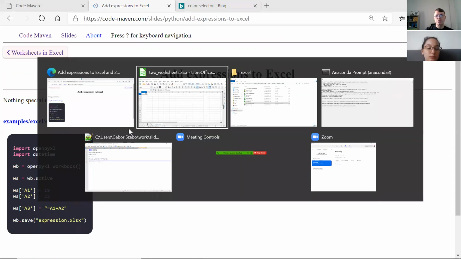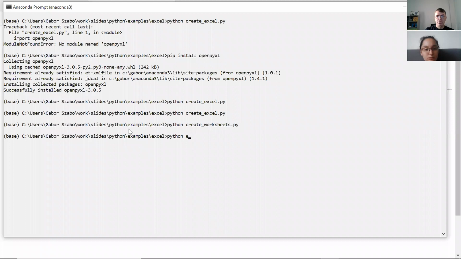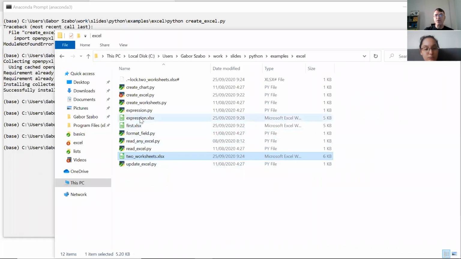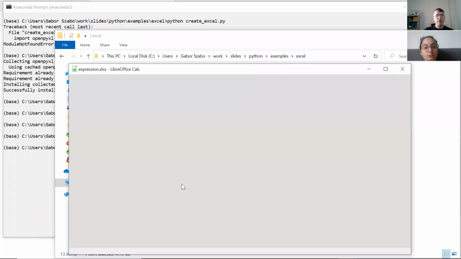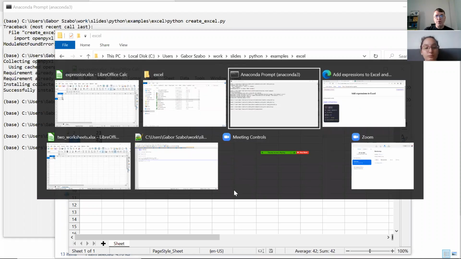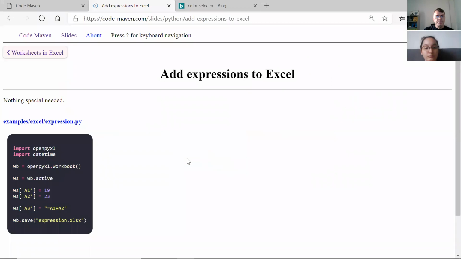So let's run this one, Python expression. It finished, and I can see there is this expression file here. I open that one. Now we can see the two numbers. And in the third one there is the expression, but of course Excel already calculates it for us. And then you could also put in any of the functions. Basically you can do this, we just put it in as the value.